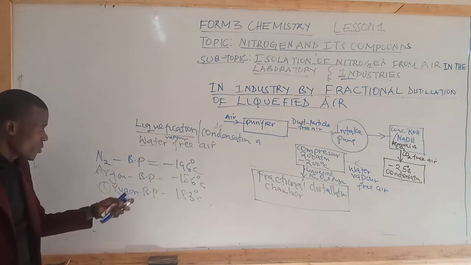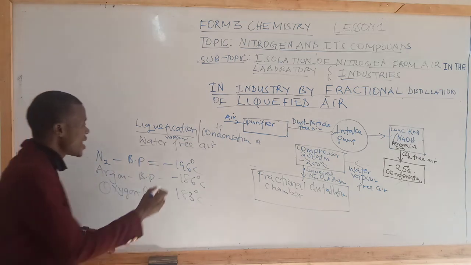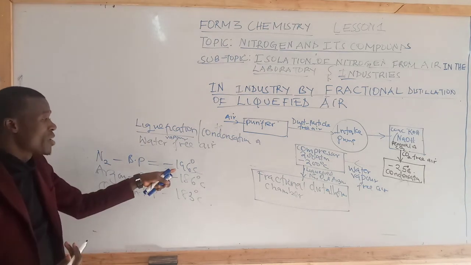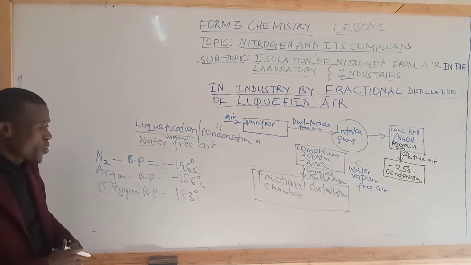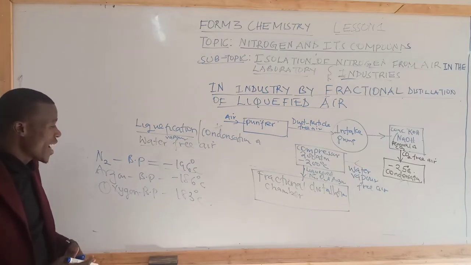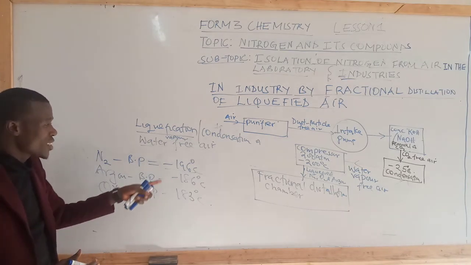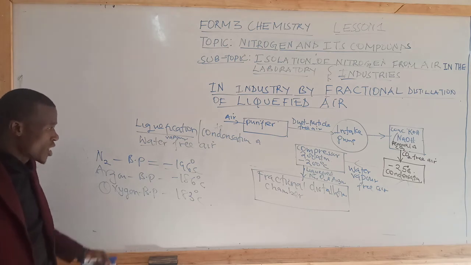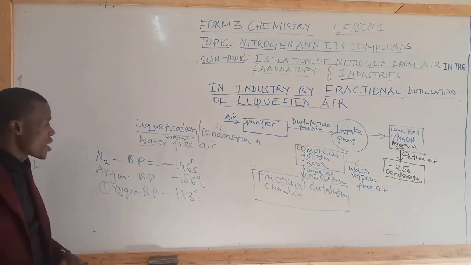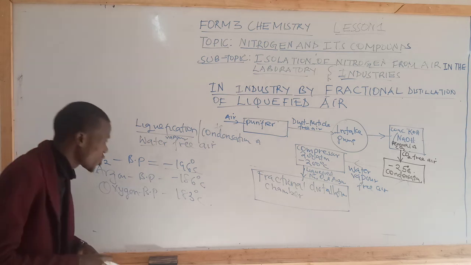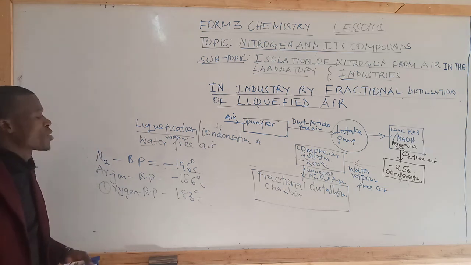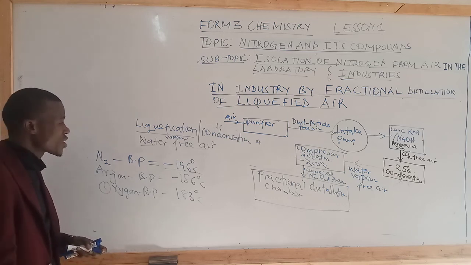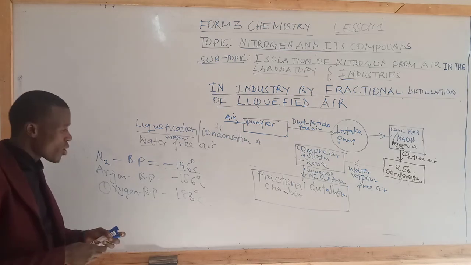Students, nitrogen has the lowest boiling point. Don't confuse that now you are seeing a big value of 196 and therefore you want to say that it has the highest. No. When we have a negative sign before a bigger value, it means that the number is the smaller one. So nitrogen gas having the boiling point of negative 196 makes it to have the lowest boiling point. The bigger the value, having a negative sign before it makes it to be a smaller value.